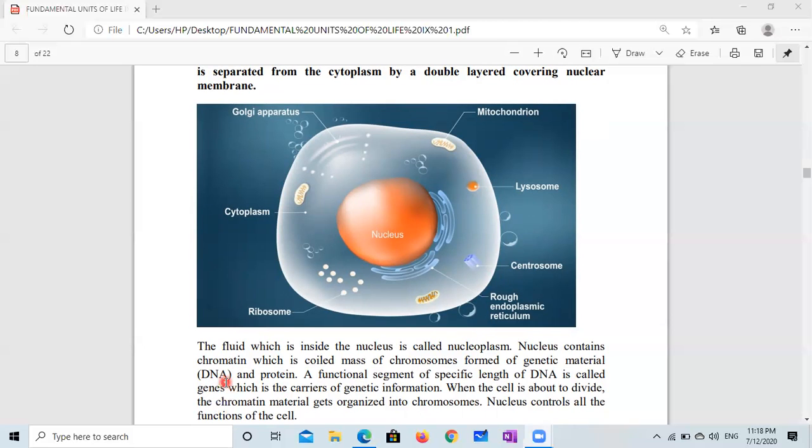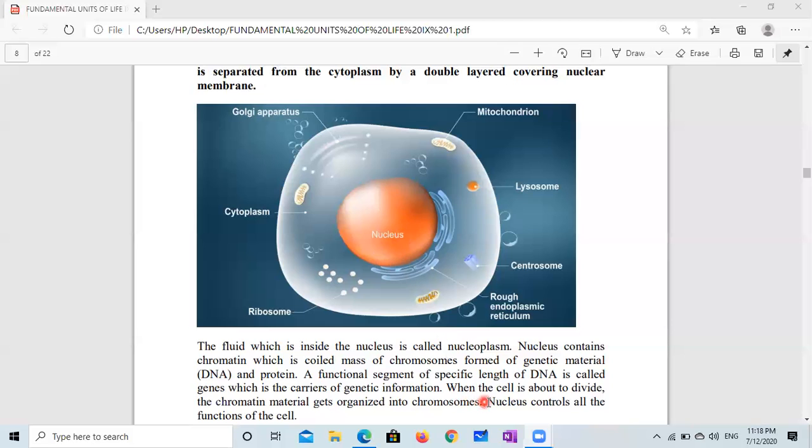A specific length of DNA which has a specific function is known as a gene, which is the carrier of genetic information. When we say genetic information, it means if the parent has curly hair, the offspring may have curly hair. This is the genetic information carried from parents to offspring. So this message is present in the nucleus in the form of a gene, which is a part of DNA.